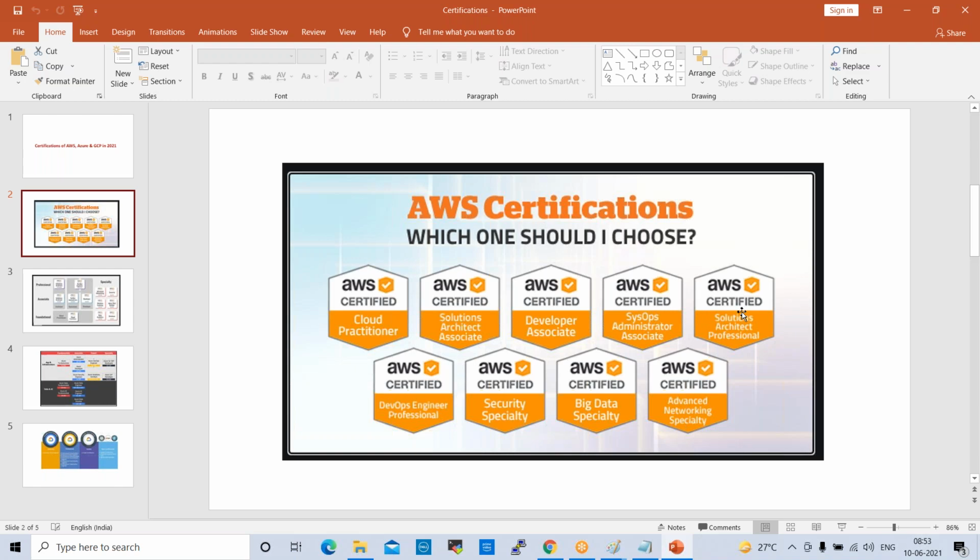DevOps certifications are not mandatory, but at least one cloud certification should be required. Nowadays there is so much competition. For example, if 4 people are shortlisted for a position, by that time they will check extra things like what certifications the person has. In our project also, we recruit like that. So this is the first paper, and this is the second level: AWS Certified Solution Architect Associate and AWS Certified Solution Architect Professional.